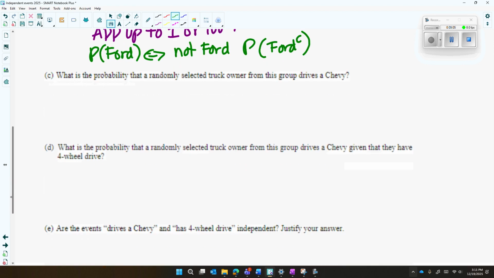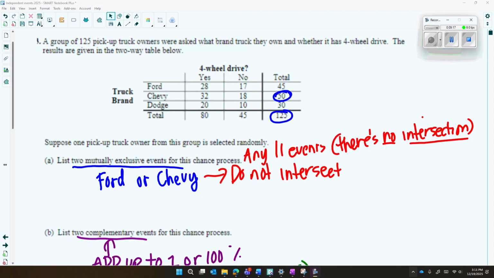Okay, now let's get into independence again. Here we go. C, what's the probability that they drive a Chevy? All right, so write that one down. Write down the probability of Chevy, please. Stop the video here and write it down. Okay, so I'm hoping for the Chevy you wrote 50 over 125.